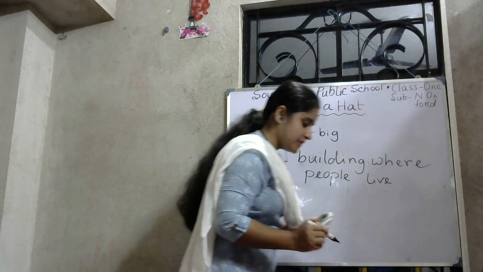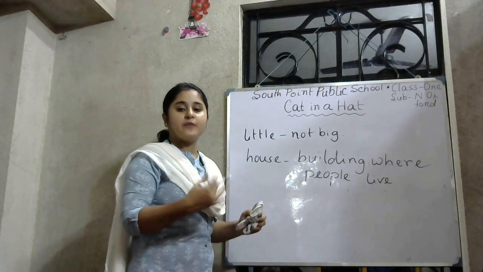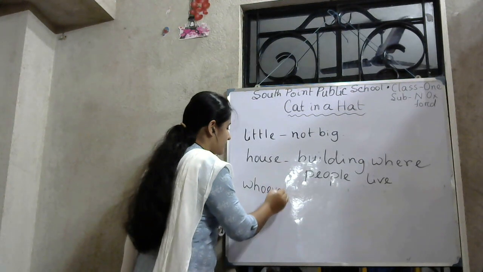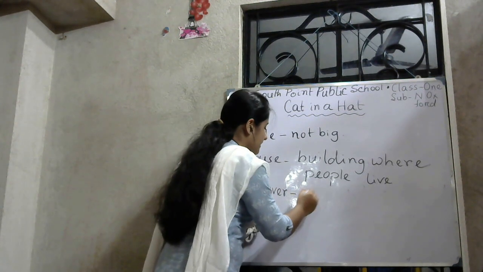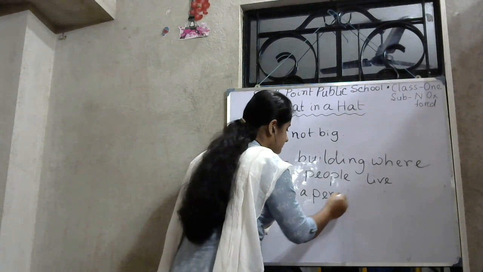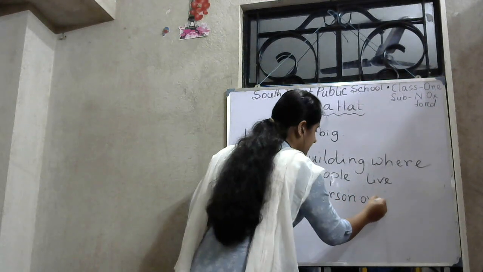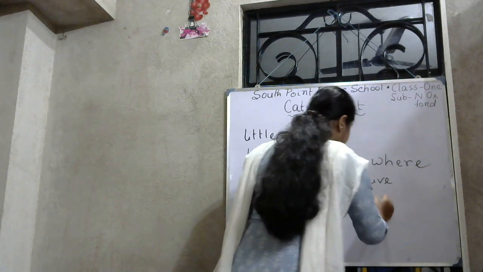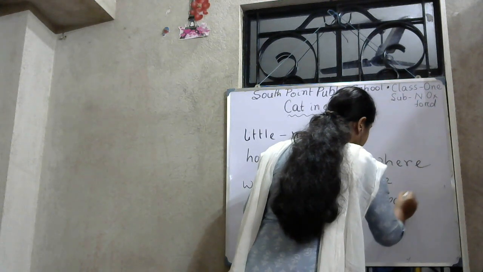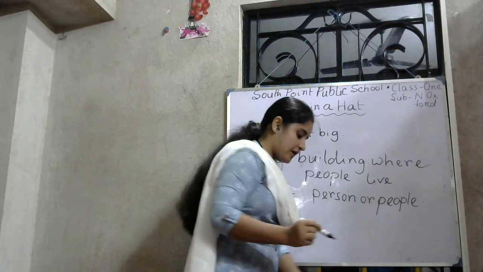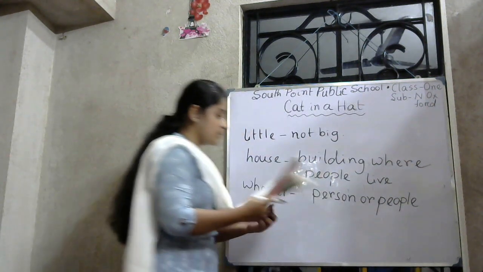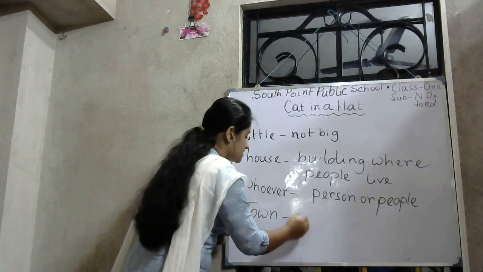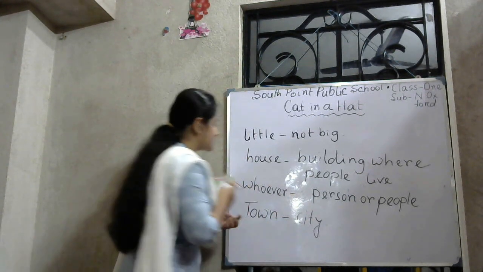And the next word is whoever. Whoever means the person or people. Whoever means a person or people. Okay. Now, town. Town means city. You all know the meaning of town. Town means city. Okay. Now let's read the word meanings.